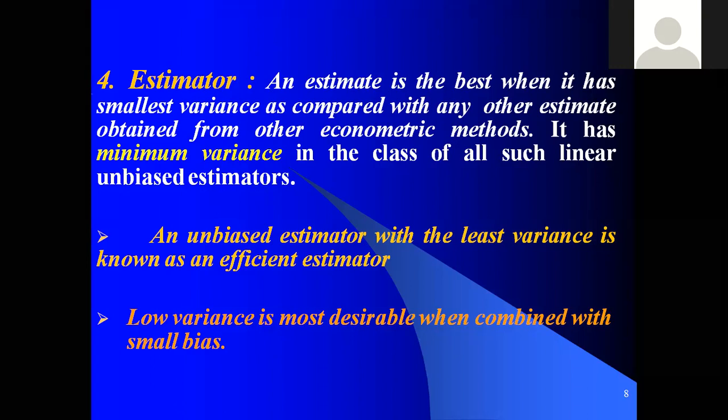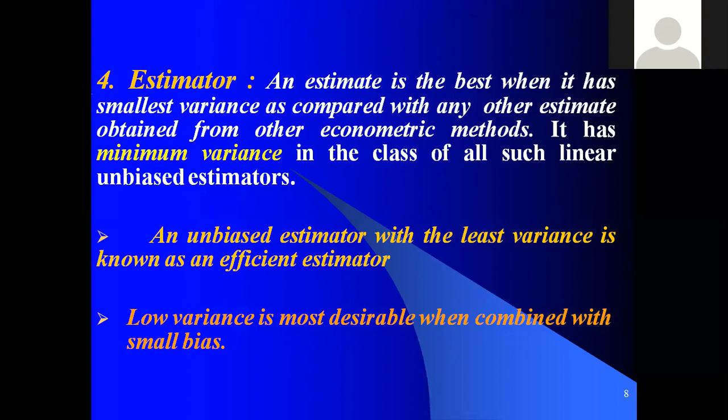So in a particular class also, when we are estimating, if you get minimum variance among all such linear unbiased estimators, that unbiased estimator with the least variance is known as the efficient estimator. Least is nothing but minimum, small is the same. Small, least, and minimum are synonyms. Nothing but the person who can estimate an unbiased estimator with the least variance.